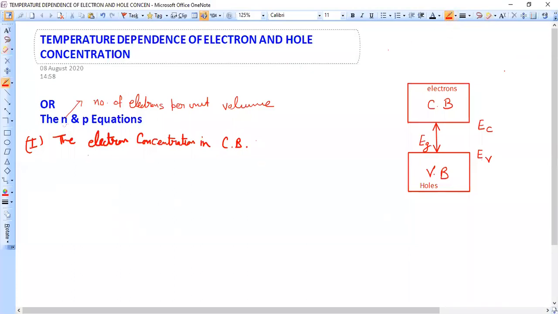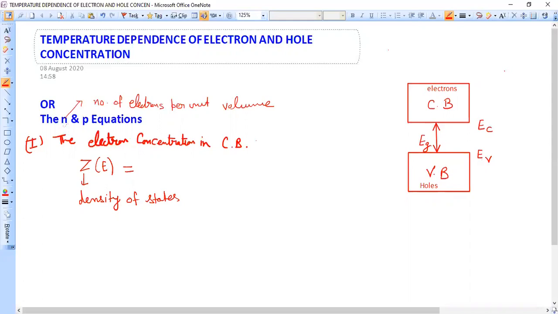So here first of all I will write an expression for number density of states. So Zd is the density of states. What is density of states? Density of states means how many states are available in which electrons can be present. So density of states means number of states per unit volume. First of all we need to know how many states are available in which electrons can be placed, which can be filled by the electrons.